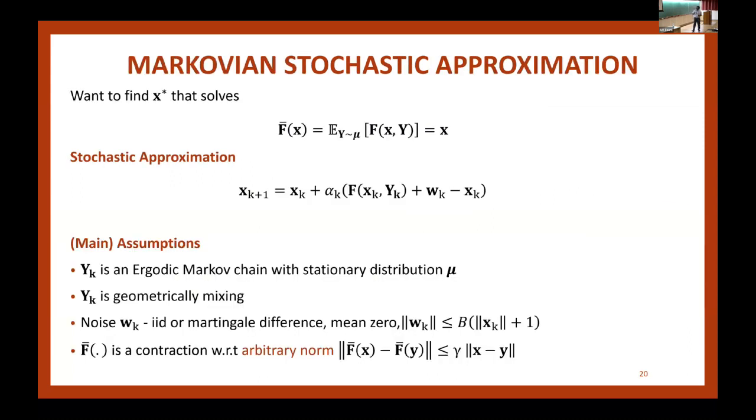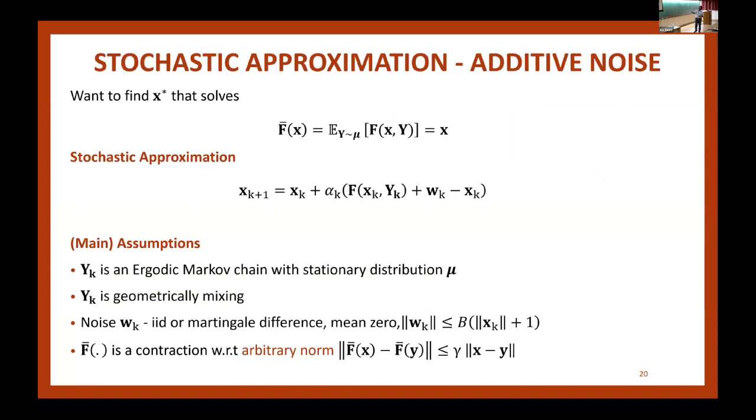Okay, good. So what I'm going to do is, so the mean square results are relatively easier to get than tail bounds. I mean, not surprisingly. So the assumptions in the tail bounds are going to be slightly different. So this is the same slide as before on the assumptions for the mean square bound. And I'm going to change this. First, I'll state the additive noise. And in the additive noise case, I don't have multiplicative noise y, so I'll just drop it.